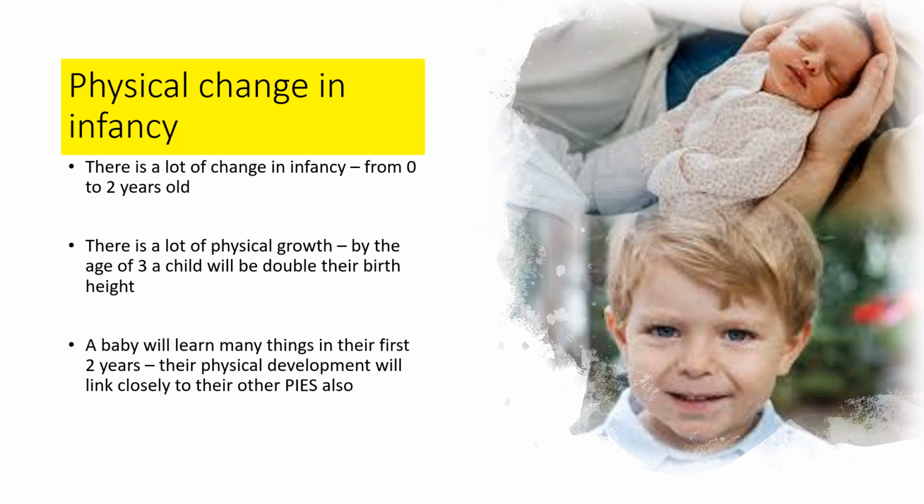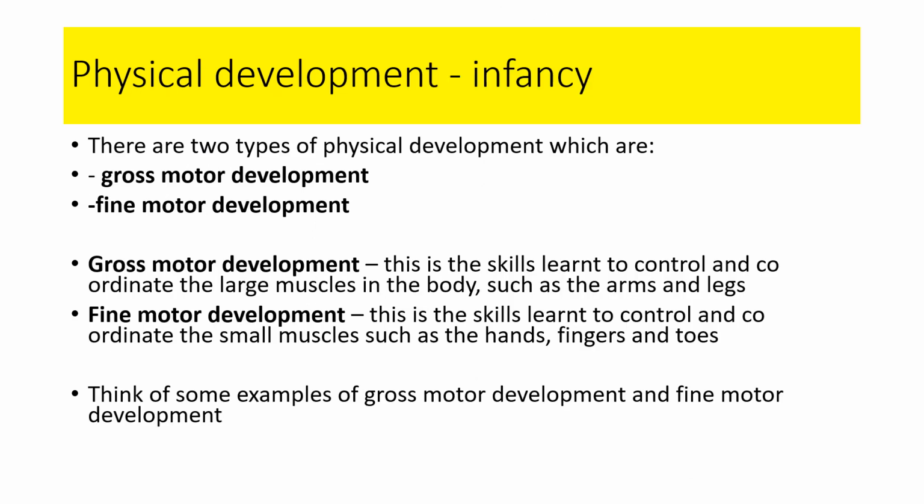To give you an idea of physical growth, by the age of 3, a child will be double their birth height. So that gives us an indication of how rapid this growth is. And as it says here, their physical development links closely with all of their other PIES. So in infancy, when we talk about physical development, there are some key words that we need to understand.